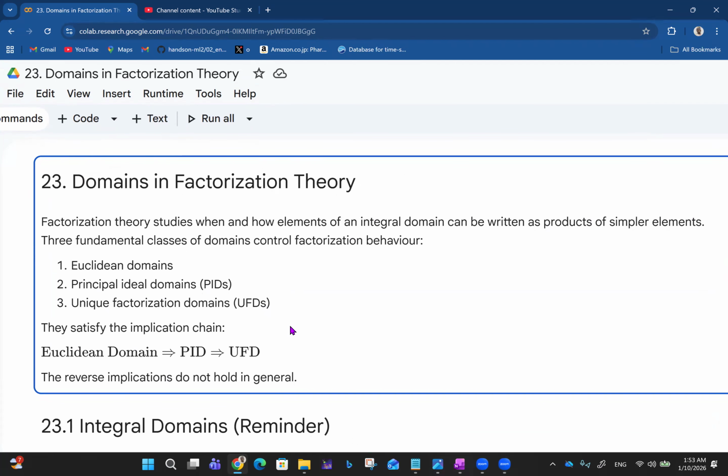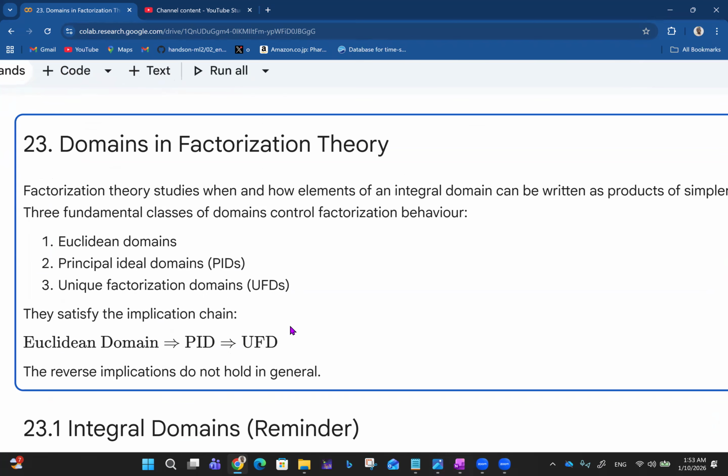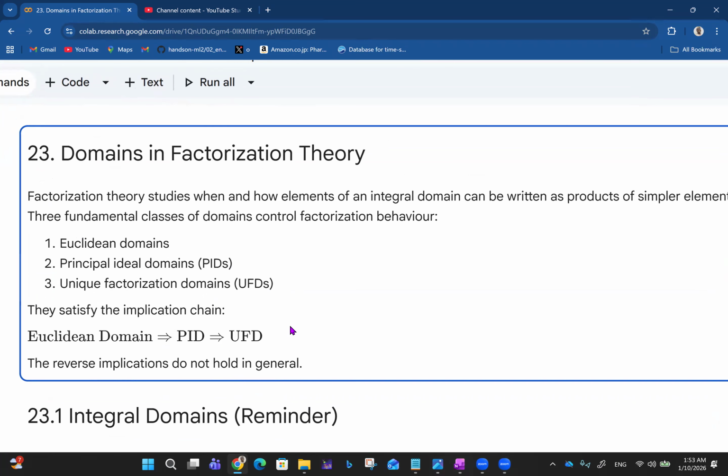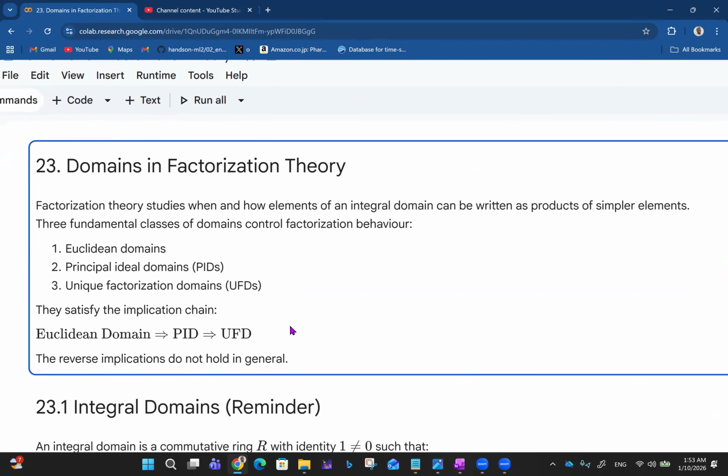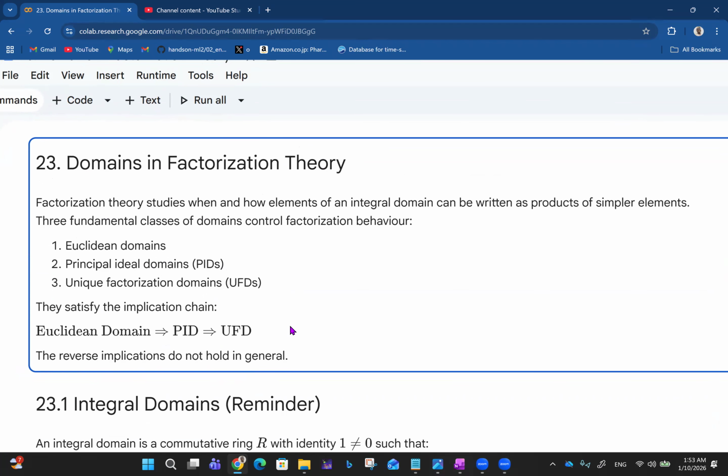Factorization theory, first of all, studies when and how elements of an integral domain... We already know an integral domain does not have zero divisors. So an integral domain is a special ring that does not have zero divisors. So that's the foundation. We saw that in the previous video. So factorization theory studies when and how elements of an integral domain can be written as products of simpler elements. That's what factorization theory studies.